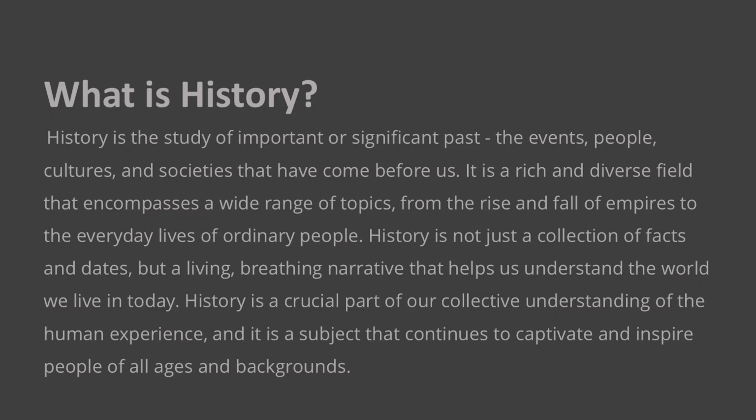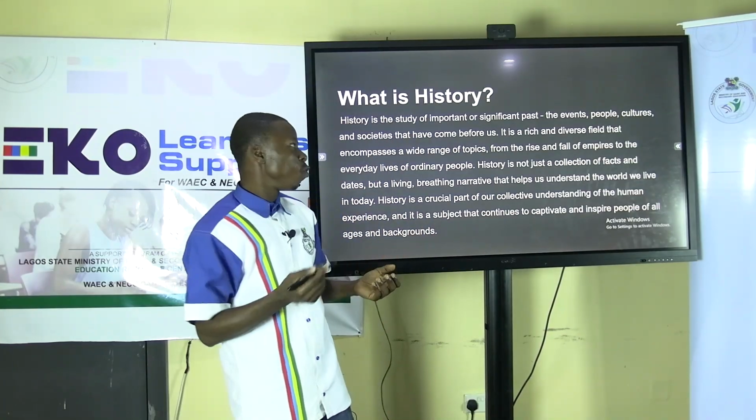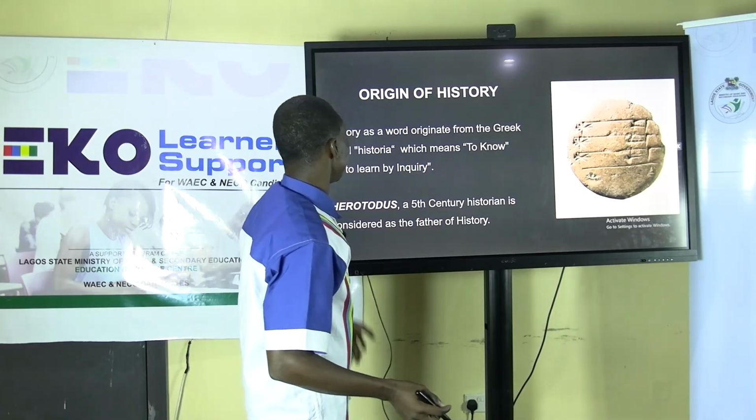History doesn't only look at important personalities, but at the whole of events that happen in human life.